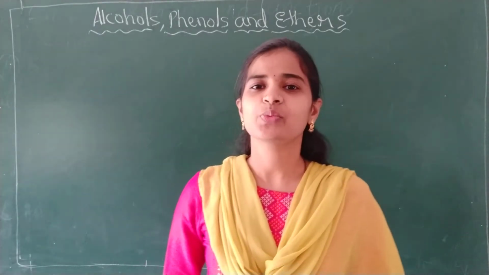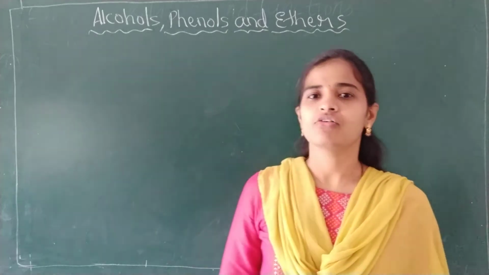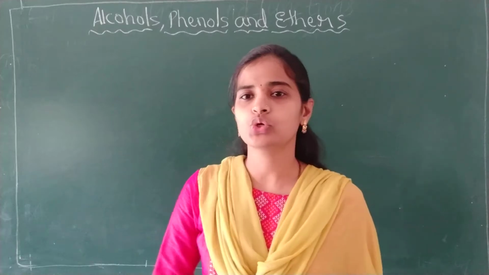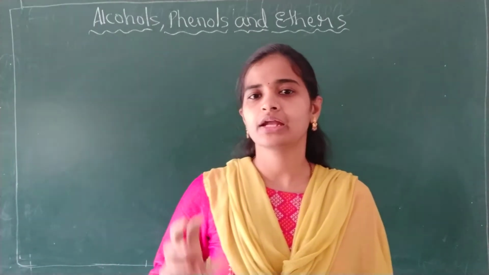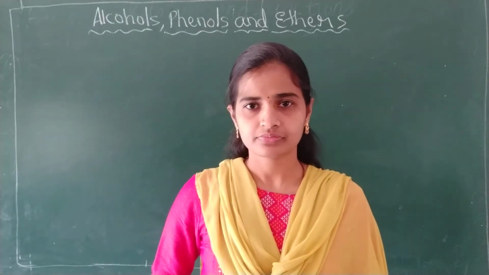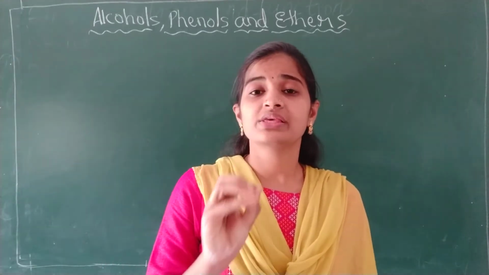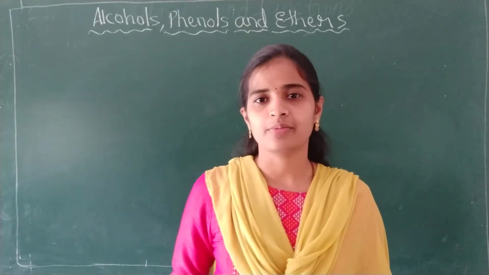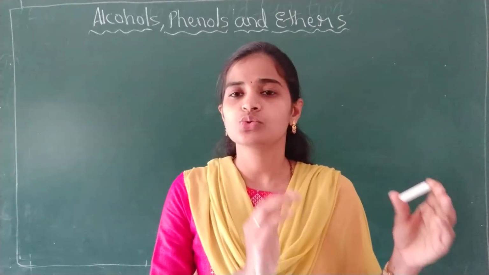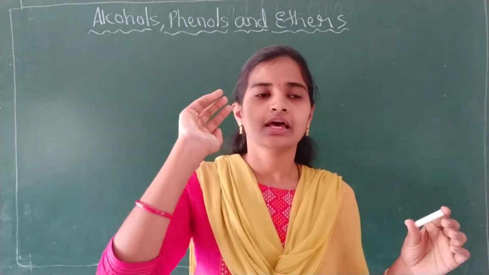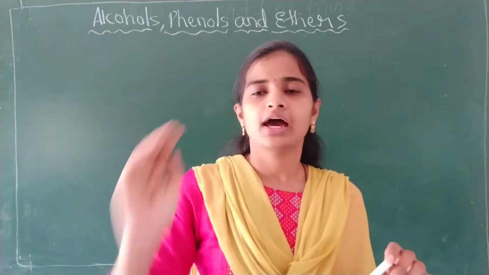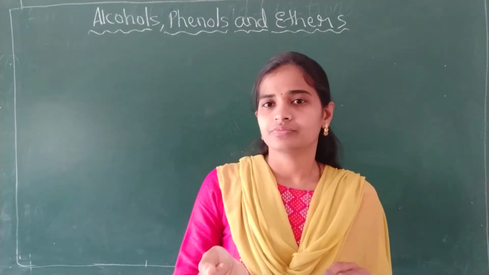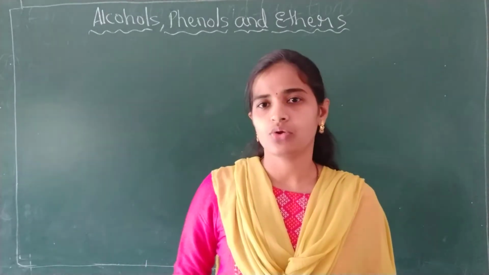In the previous class, we were studying the classification of alcohols. Alcohols are mainly classified based on the number of OH groups and based on the hybridization of the carbon atom to which the OH group is attached. Alcohols in which the OH group is attached to an sp3 hybridized carbon atom are saturated aliphatic alcohols, benzylic alcohols and allylic alcohols, which we have studied.